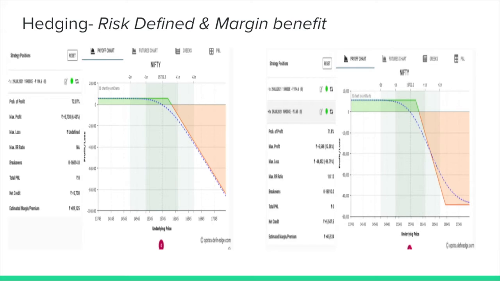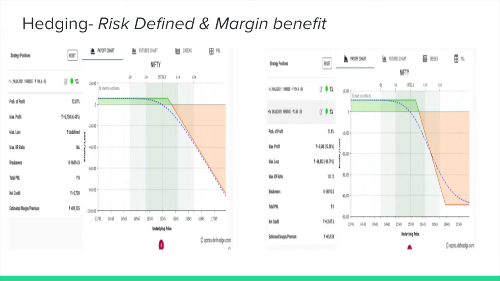Here you are not going with risk defined, because the risk is defined here, but it is huge. The maximum loss is coming, so the risk reward is not correct, right? But here we are risk defining, but our major purpose here is margin benefit, not risk defining, right? So these are two ways.